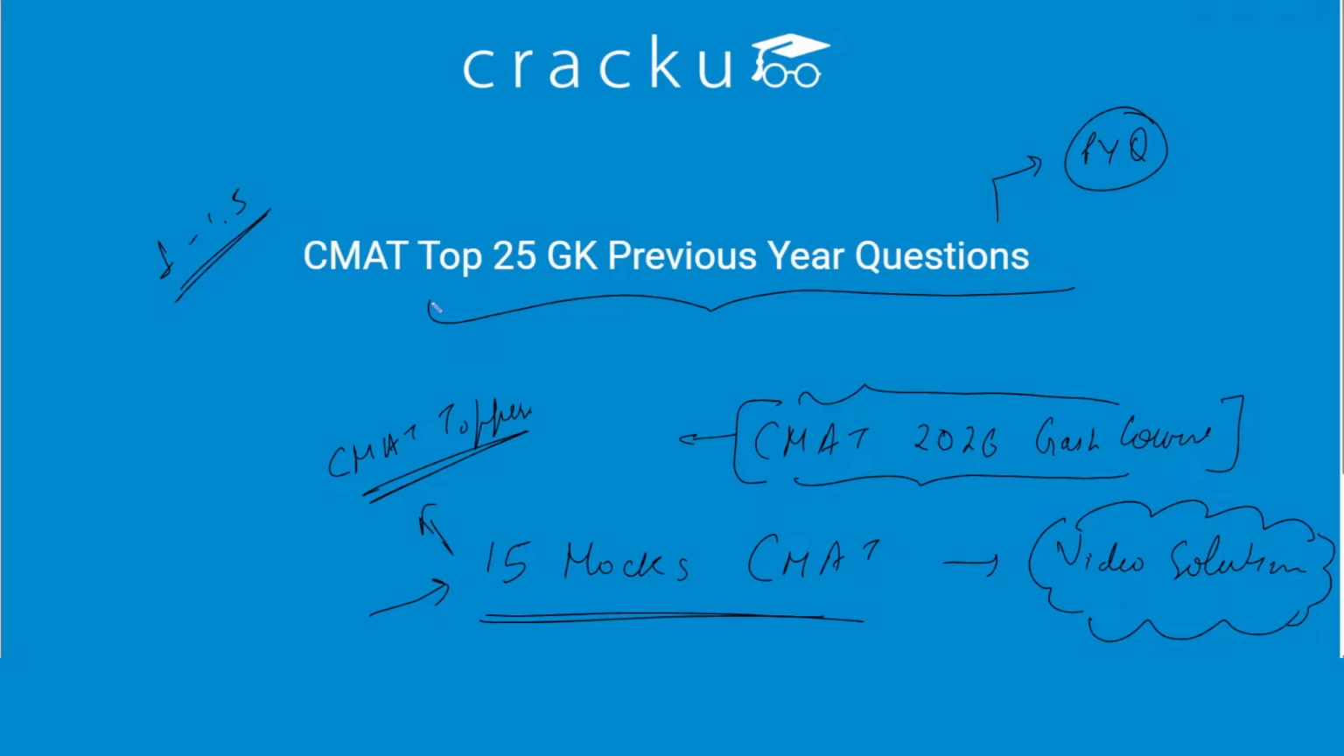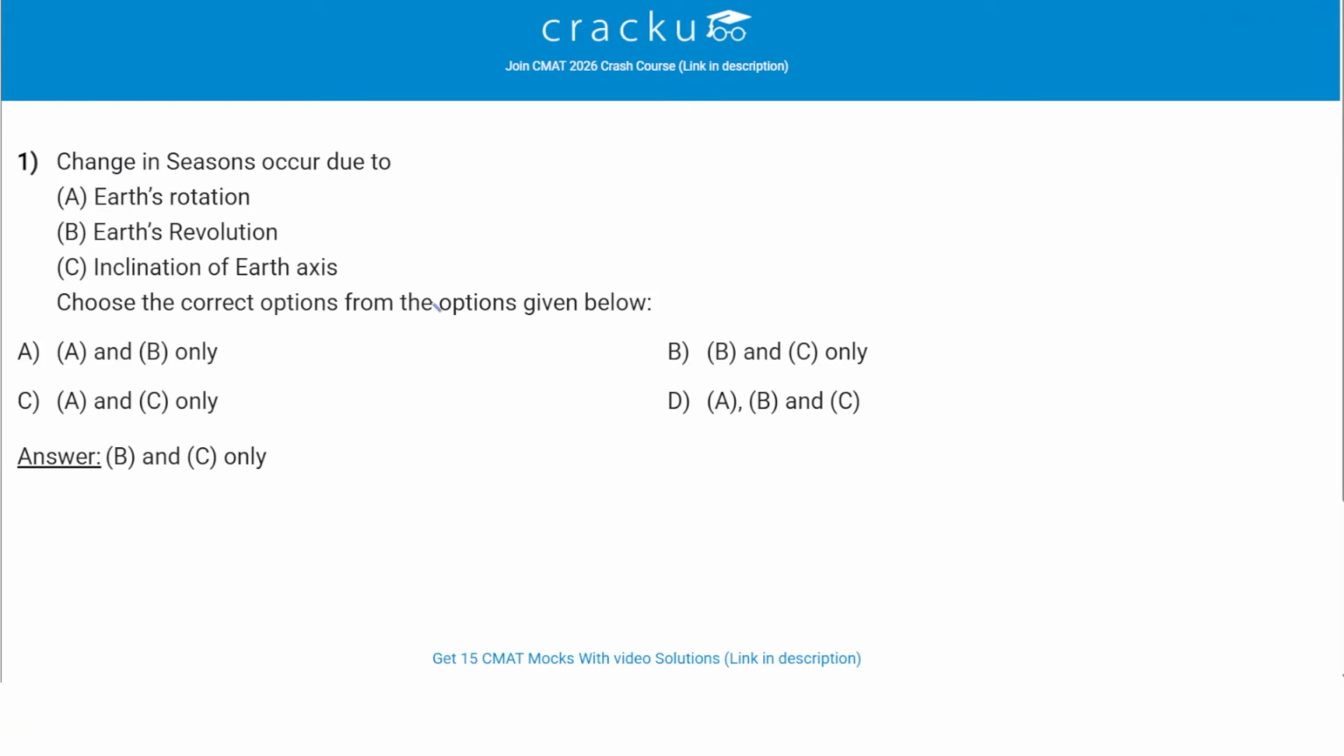With this, let's start the questions today. The first question says: change in seasons occur due to. The answer is Earth's revolution and inclination of Earth's axis. The changes don't occur due to Earth's rotation. Seasons change because the Earth revolves around the Sun in an elliptical orbit and because its axis is tilted at approximately 23.5 degrees, and this is why the seasons are changing.